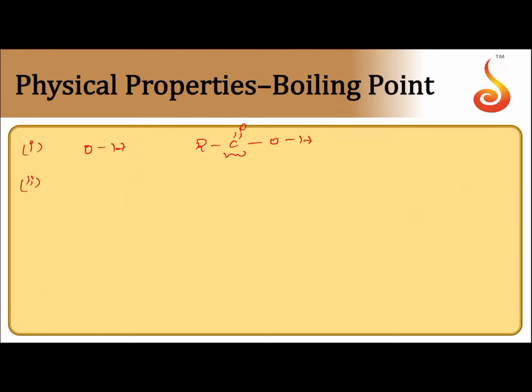Now if you see, the negatively polarized oxygen atom of the carbonyl group also can form hydrogen bond. Means R-C double bond O-H. This is one carboxylic acid. Let us take another carboxylic acid. Generally, this hydrogen only can form hydrogen bond. But this carbonyl oxygen also can form hydrogen bond.